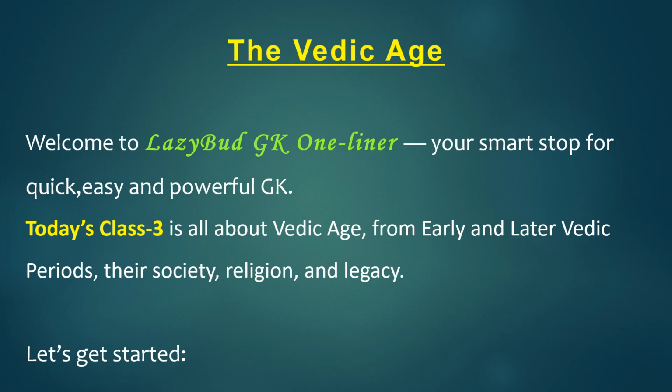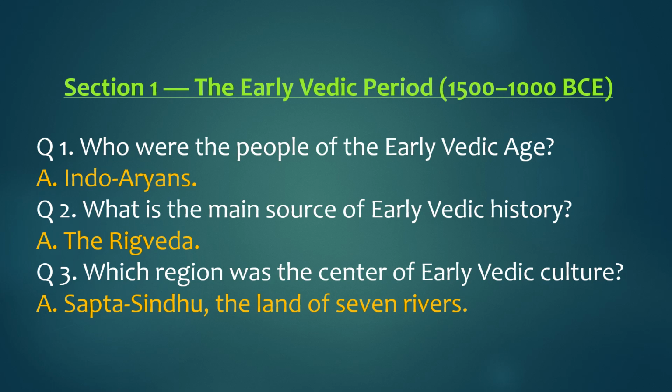Today's Class 3 is all about the Vedic Age, from the early and later Vedic periods, their society, religion, and legacy. Let's get started. Section 1. The Early Vedic Period, 1500 to 1000 BCE. Question 1. Who were the people of the early Vedic age? Answer. Indo-Aryans.